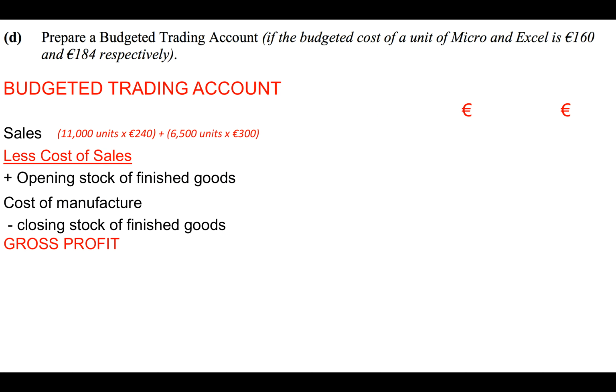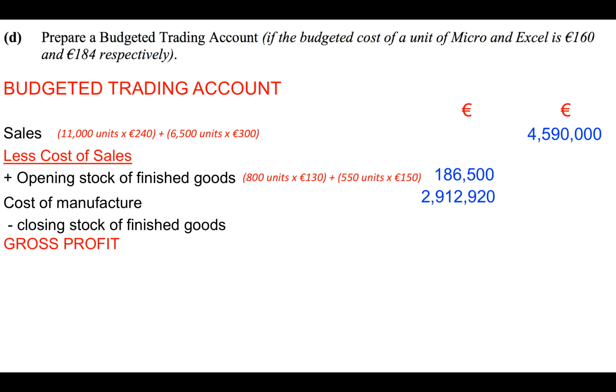So what is the sales? We're told that we are expected to sell 11,000 micro and 6,500 Excel. Okay, the selling price is €240 for micro and €300 for Excel. So altogether that is €4,590,000. We add the opening stock of finished goods, which we are told in the question, 800 units of micro at €130 and then 550 units of Excel at €150. That opening stock then is €186,500. The cost of manufacture comes from part C, that is